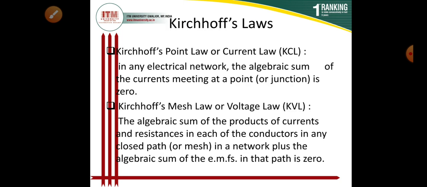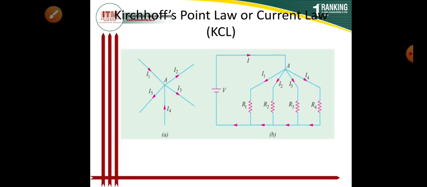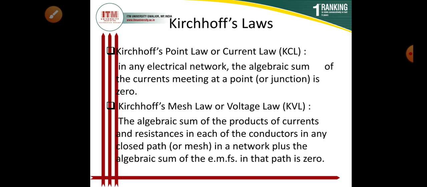So as per our previous discussion, what is Kirchhoff's law, or what is KCL? You already know that according to Kirchhoff's current law or Kirchhoff's point law, the statement was: in any electrical network, the algebraic sum of the currents meeting at a point or a junction is zero. And there we justified the statement of the KCL.